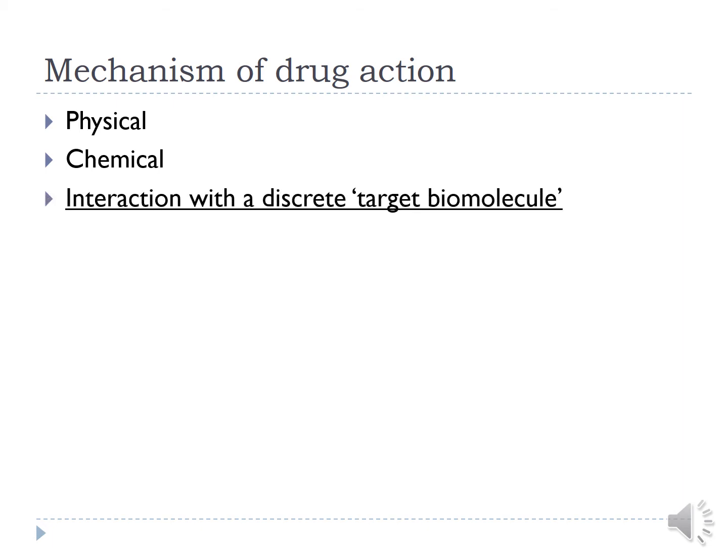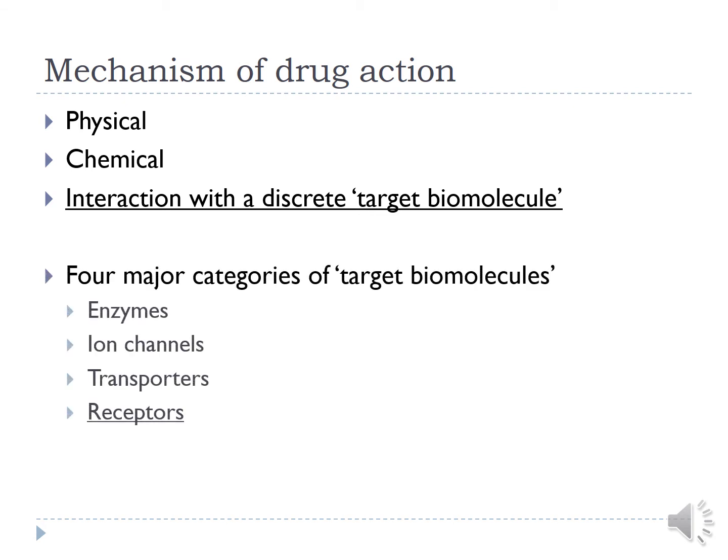But in the majority of cases, the drugs act via interacting with specific biomolecules on the cells or inside the cells, and these target biomolecules are mainly of four major categories. They could be enzymes, ion channels, transporters, or receptors. And out of these four major target biomolecules, receptors are the most important biomolecules, and many of the drugs act through these receptors. But we will see one by one all these major target biomolecules.